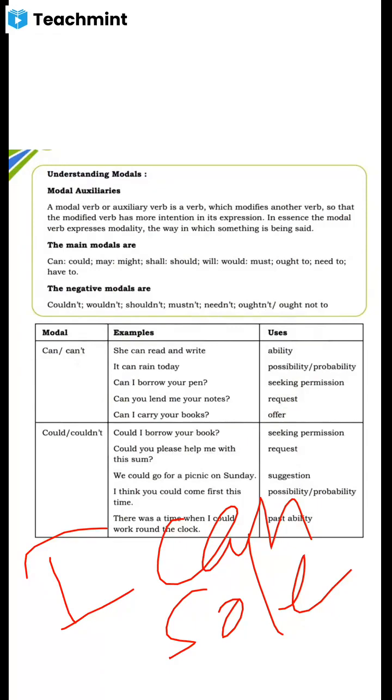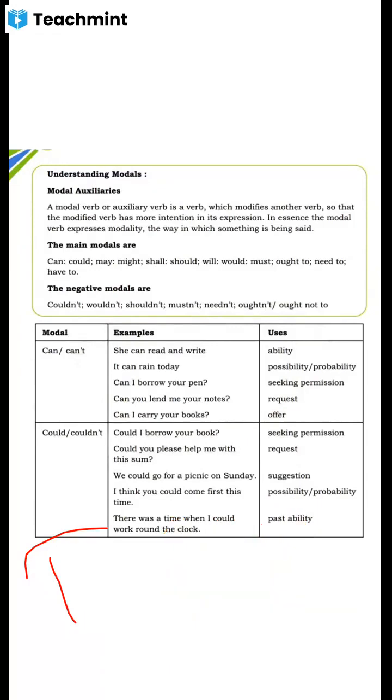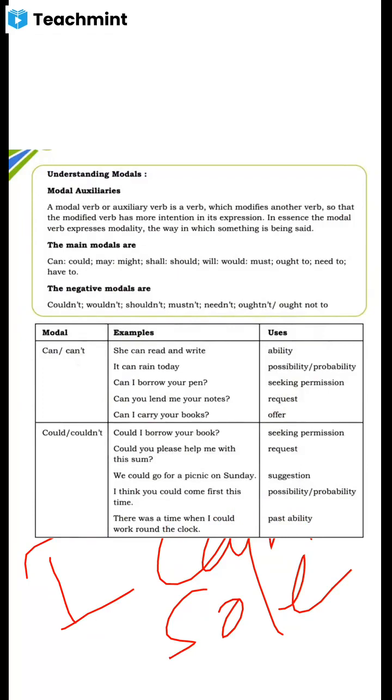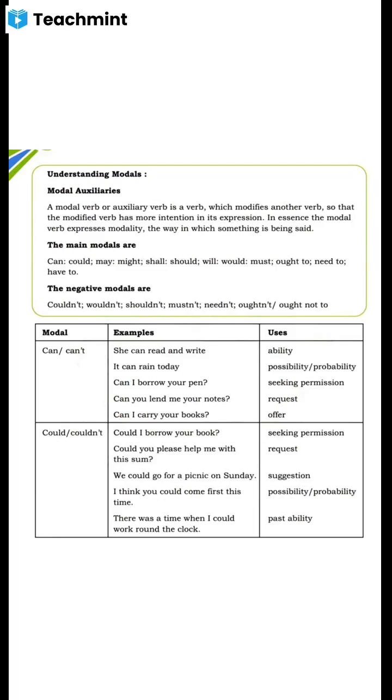Got it? Yes. Then could and couldn't. Dear students, it's the past form of can. Could and couldn't are used for seeking permission, request, suggestion, possibility or probability, and past ability. For example, I could write 10 pages of copywriting when I was in 8th standard. So if you want to talk about your old, past abilities, you can use could.